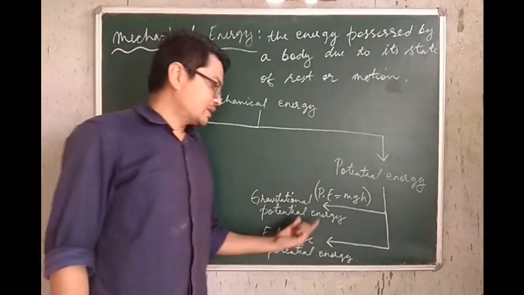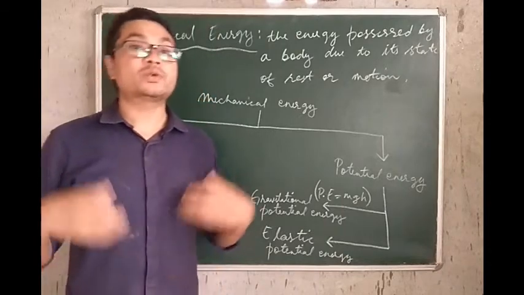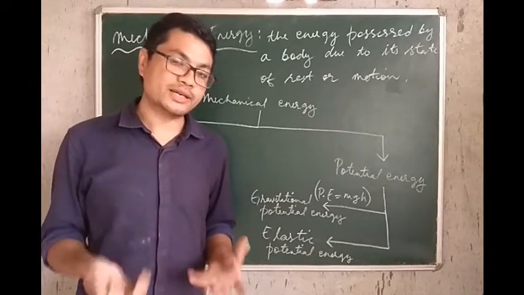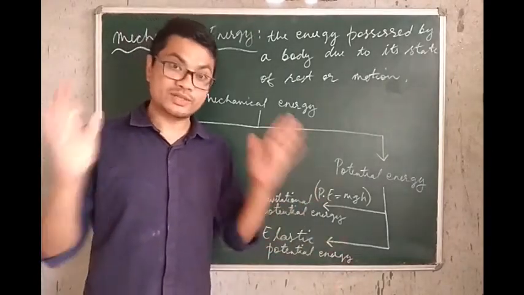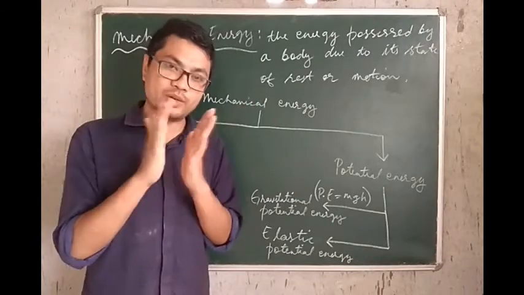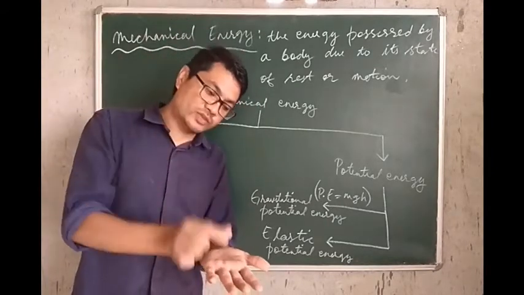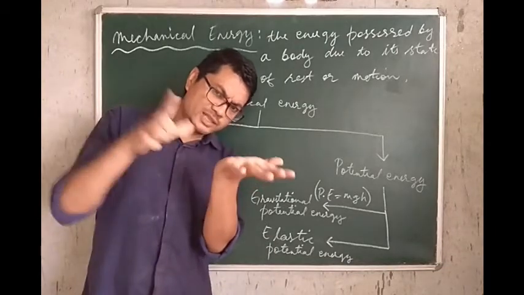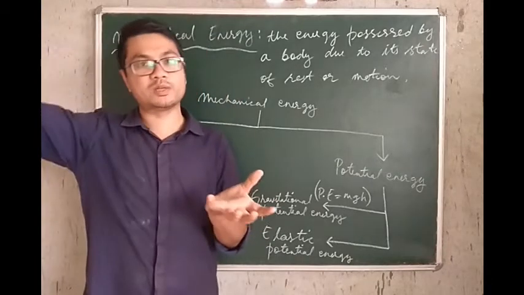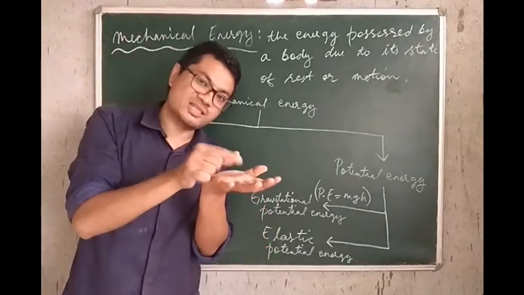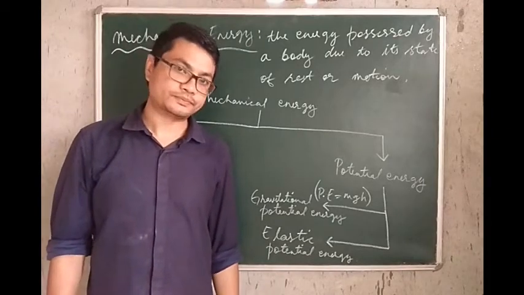So remember, elastic potential energy is the potential energy possessed by a body due to its state. State meaning again how compressed or how stretched the body is. Likewise, to give you another example, a spring. If you have a spring, and you place a ball on top of the spring and you compress the spring, you let the spring loose, the spring itself jumps off and thereby the ball also jumps off. Why? Because the compressed spring will possess more elastic potential energy.